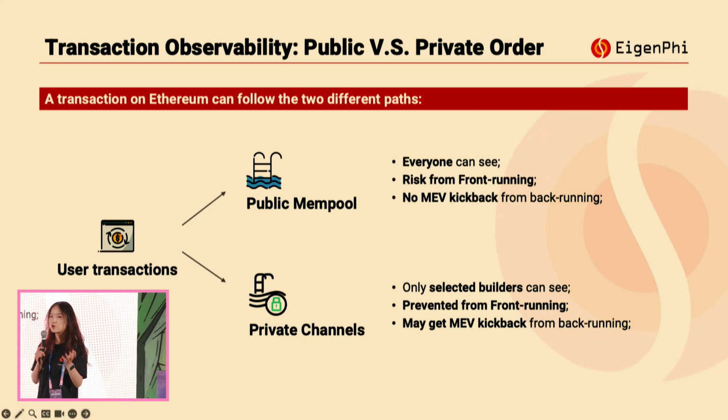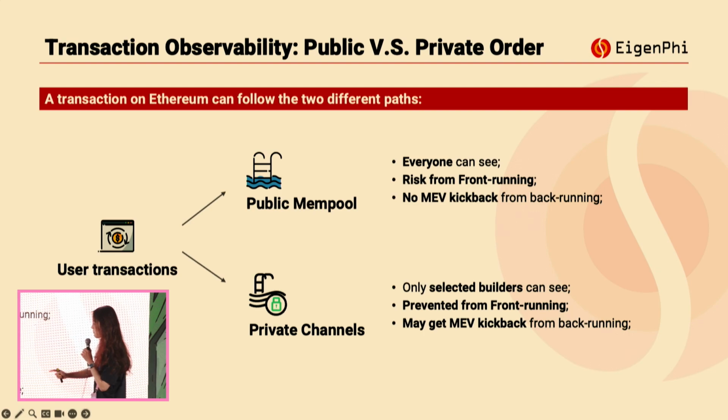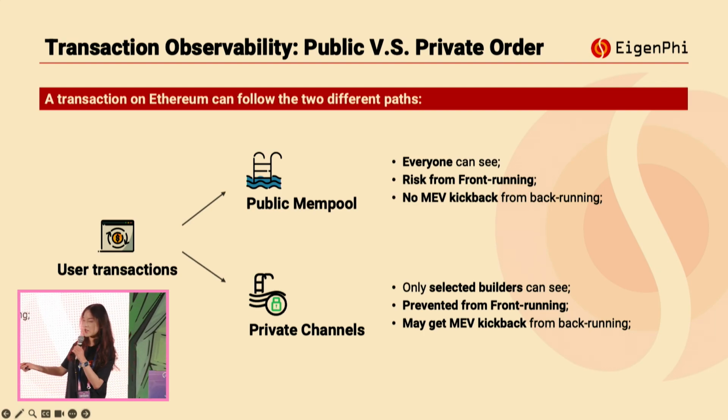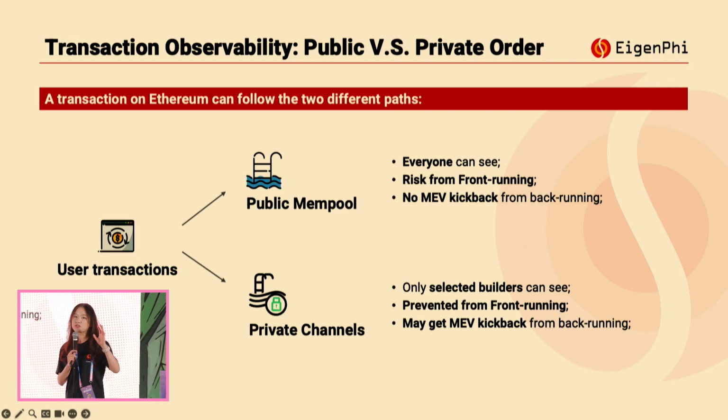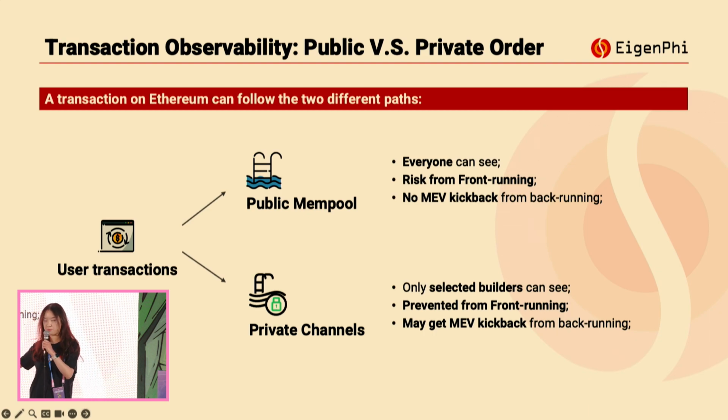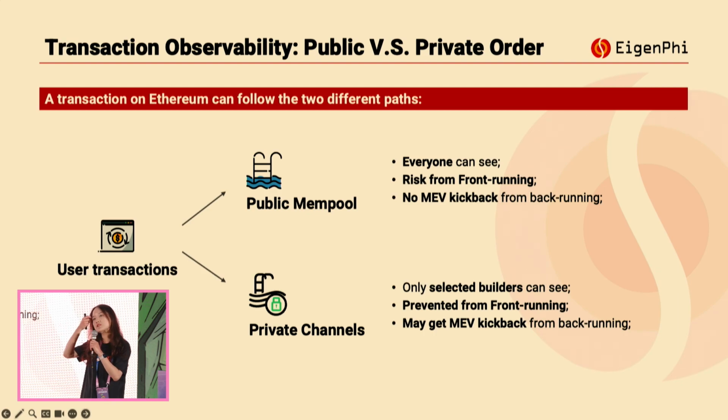Imagine that if the user submitted their transactions to the private channels, things will change. The users can choose to send their transactions to several builders specifically, so only the selected builders can see their privately submitted transactions, which means searchers cannot see these private orders. This can protect the user transactions from front-running MEV.